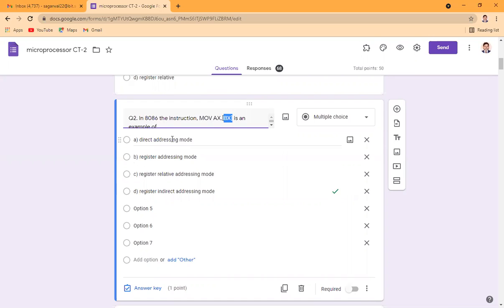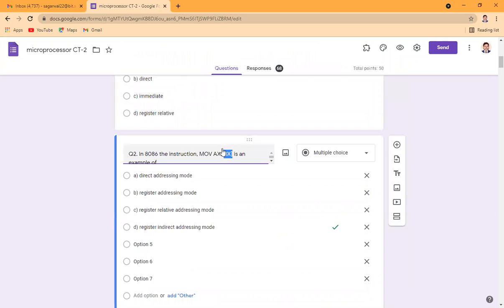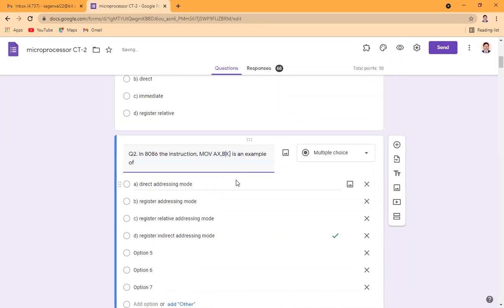Because in the direct addressing mode, the address should be mentioned directly. If the data is present in the register, it will be register addressing mode. You have seen the register addressing mode will be, if it is written like this without brackets, then that will be an example of register addressing in which we want to copy the data which is present in the BX register into the AX register.